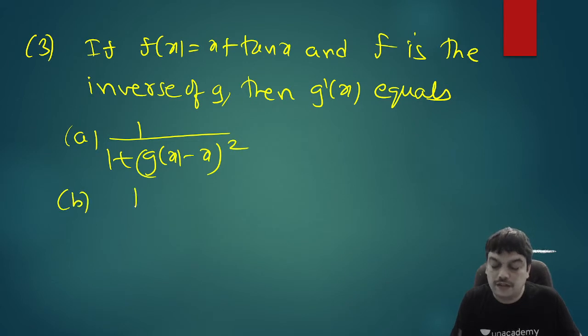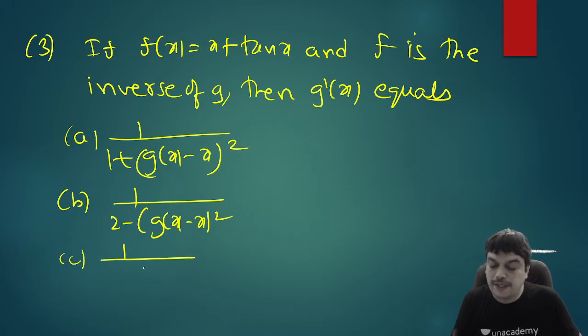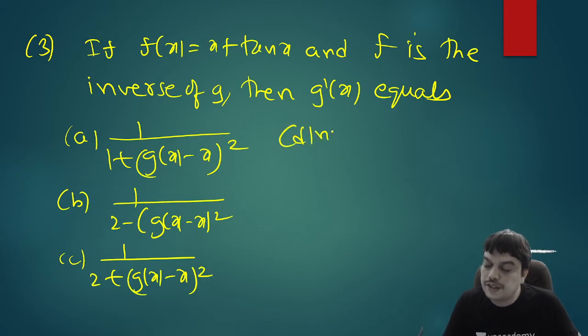The second one, 1 by 2 minus g of x minus x whole square. The third option, 1 by 2 plus g of x minus x whole square. And finally, option D is none of these.